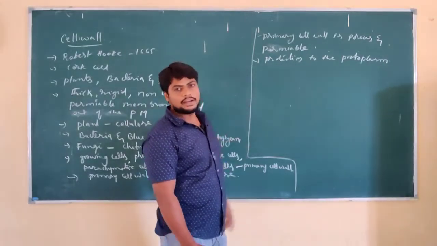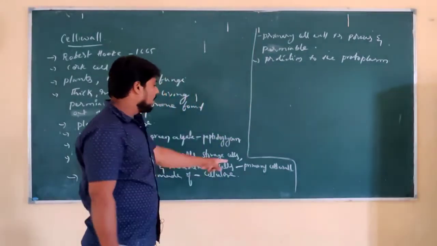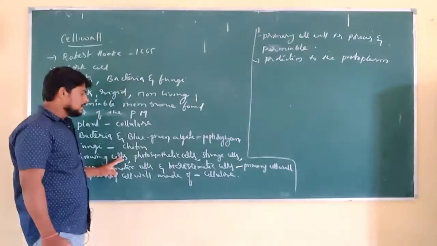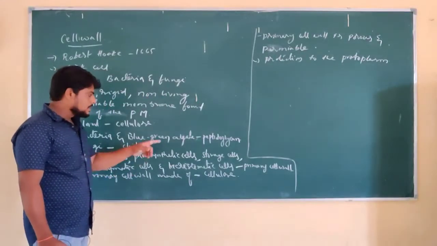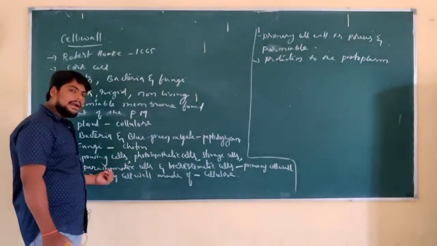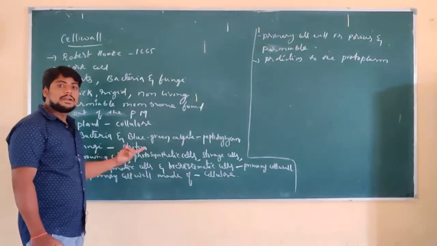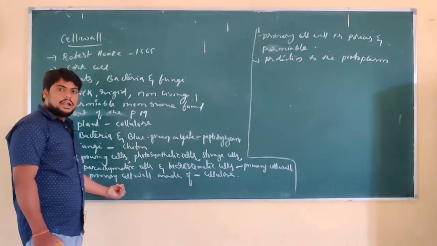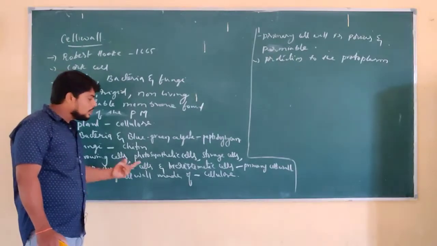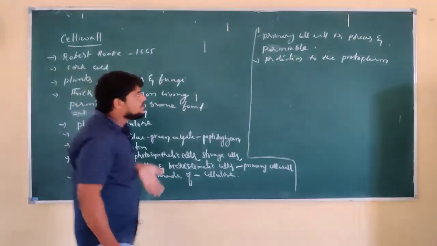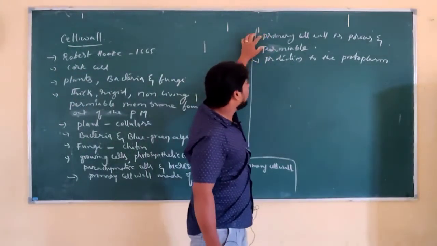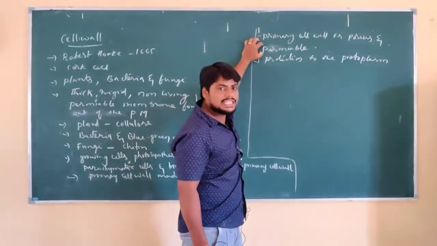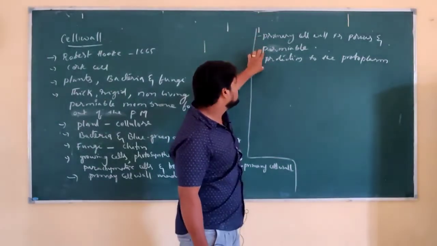This is an important concept, the primary cell wall, which is found in growing cells, photosynthetic cells, storage cells, parenchymatic cells, as well as meristematic cells. These cells have a primary cell wall composed of cellulose, which is porous, permeable to substances, and gives additional protection to the protoplasm.